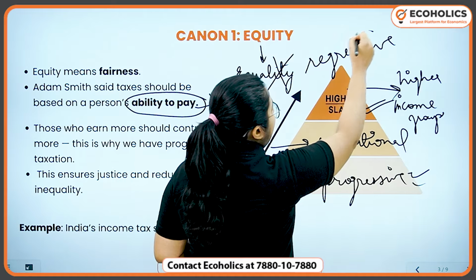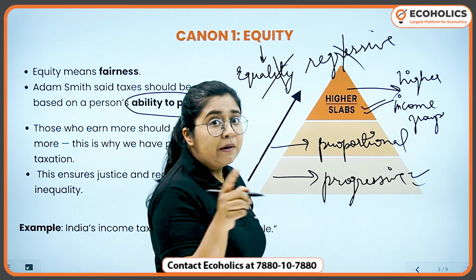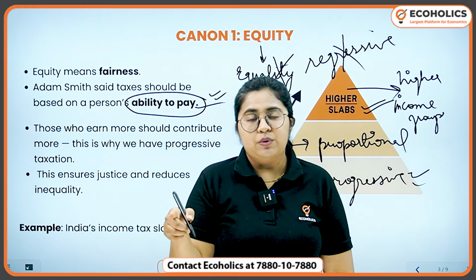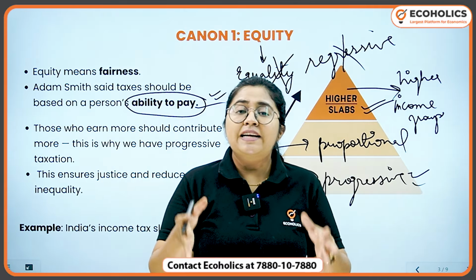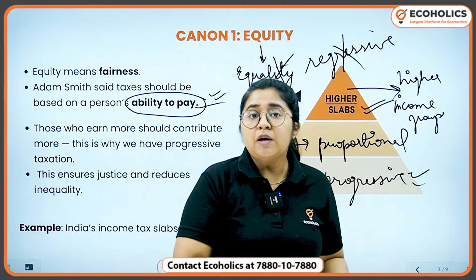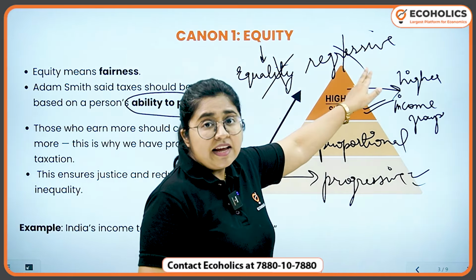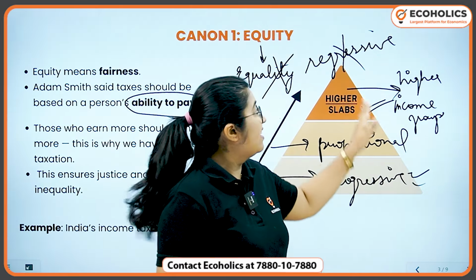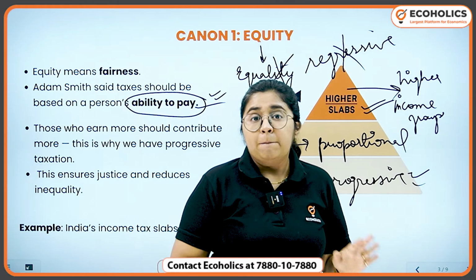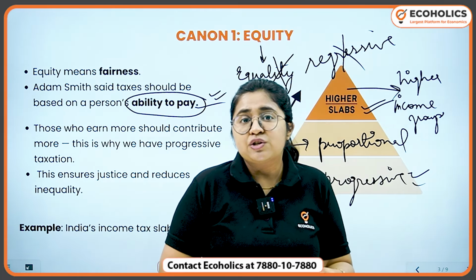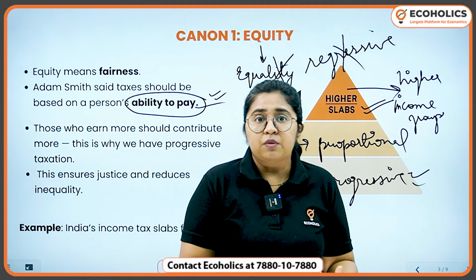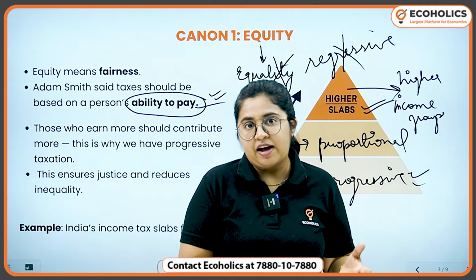For the purpose of collecting tax from the income of a person, we avoid having a regressive taxation system, because in a regressive system, even the poor will have to pay a higher amount of tax.